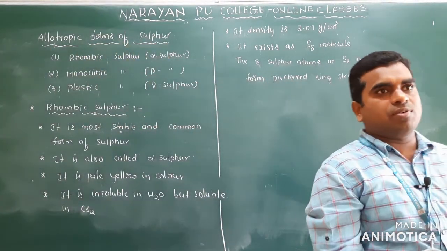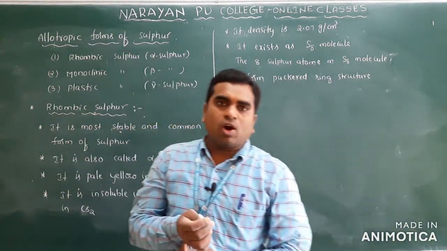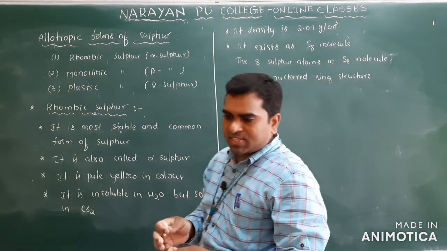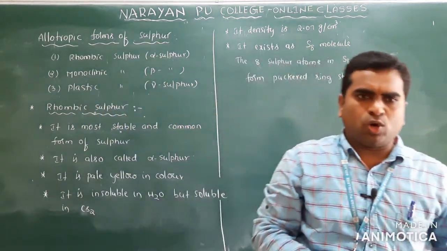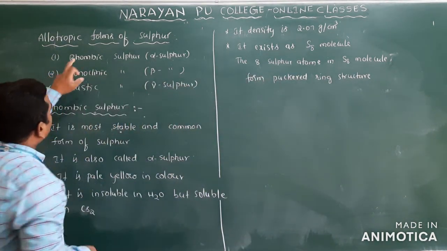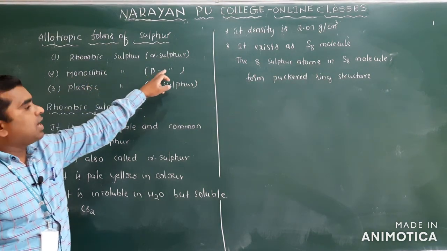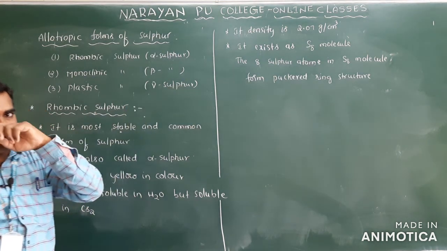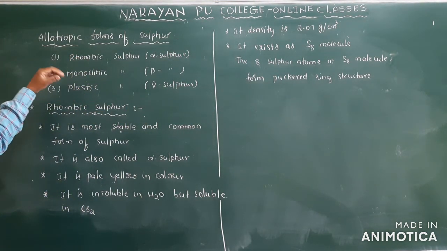In the first video we discussed the allotropy of the 16th group elements. In that, I already mentioned sulfur exhibits many allotropic forms. The main important allotropic forms of sulfur are rhombic sulfur or alpha sulfur, monoclinic sulfur or beta sulfur, and plastic sulfur, which can also be called gamma sulfur. We will discuss these three forms one by one.